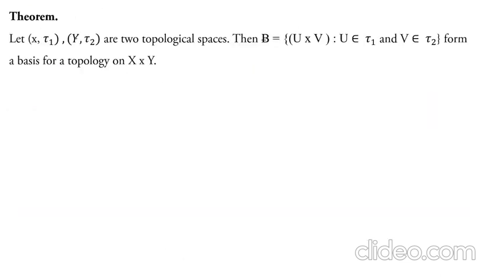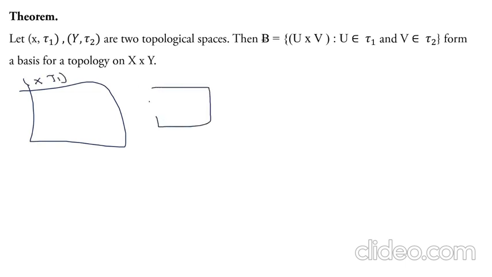Next theorem: let (X, tau 1) and (Y, tau 2) be two topological spaces, then B equal to the set of all U cross V such that U belongs to tau 1 and V belongs to tau 2 forms a basis for a topology on X cross Y. That is, if (X, tau 1) and (Y, tau 2) are two topological spaces, then we take B as the set of all Cartesian products of open sets from tau 1 and tau 2, and we have to prove that this collection forms a basis for a topology.